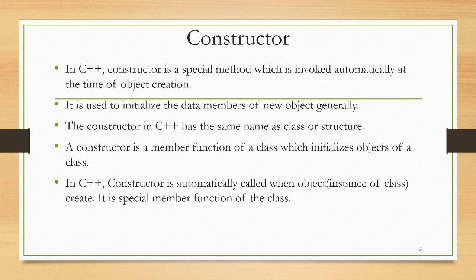When we create the object, this constructor function is automatically called, and it is called a special member function because its name is the same as the class name. That's why it is called a special member function of a class.